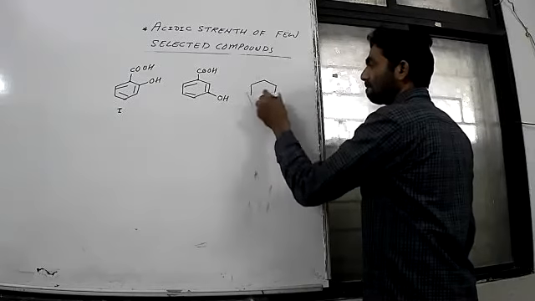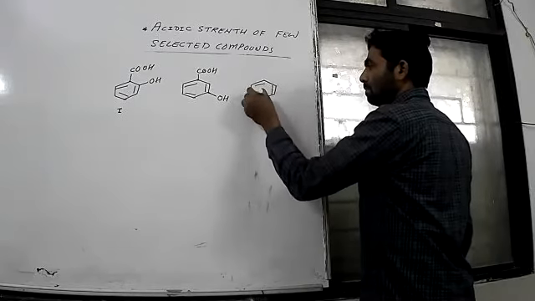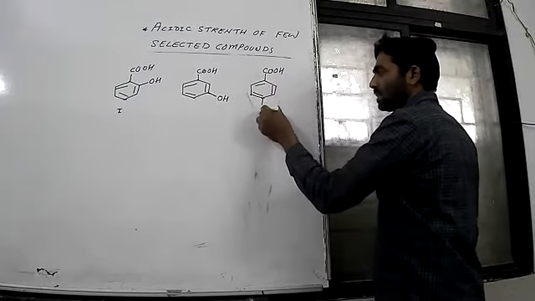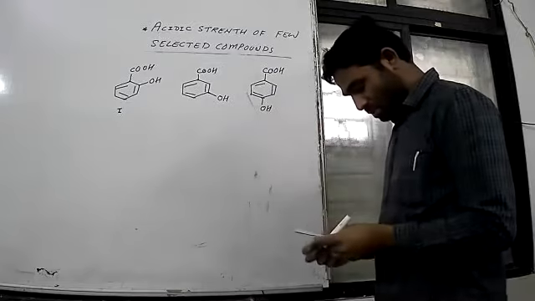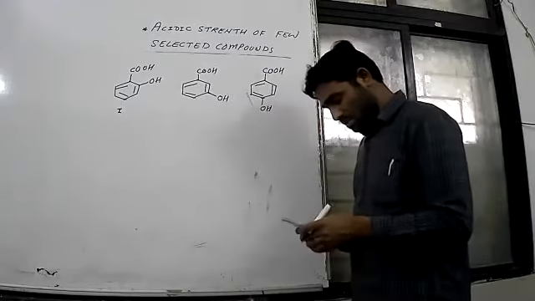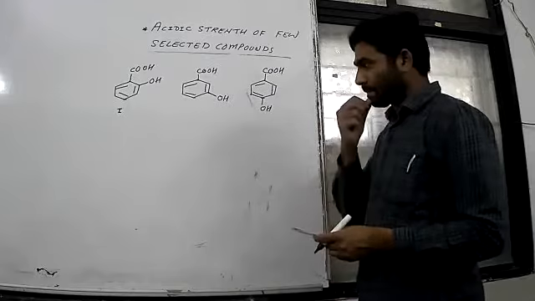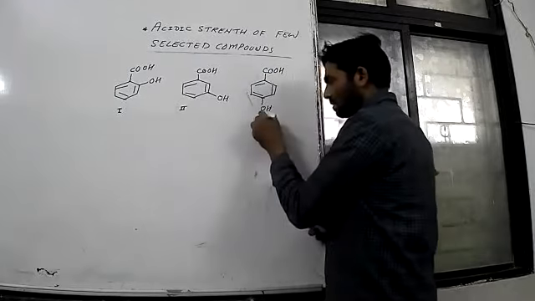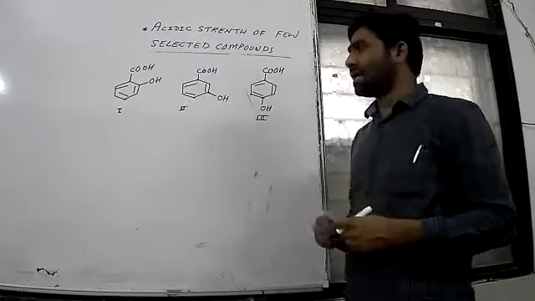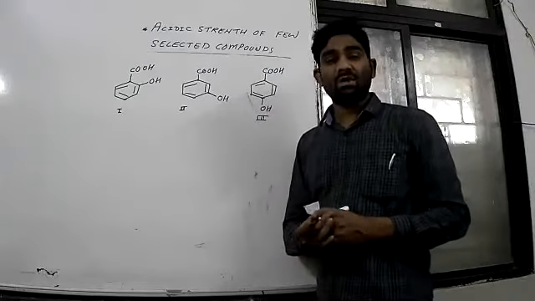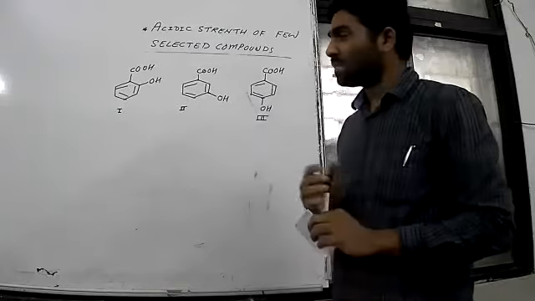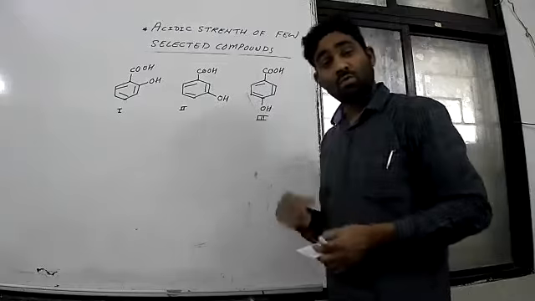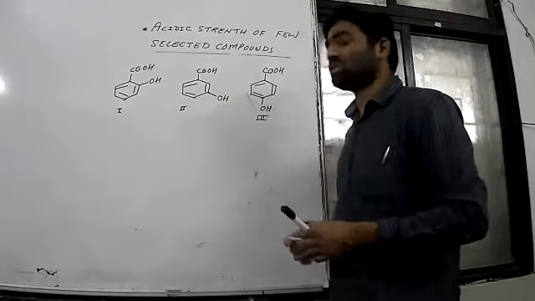Number three, and one more. Okay, now these three compounds are there, and the question is, which is more acidic? Explain the answer. So in such cases, we find ourselves somewhat confused. All groups are the same. COOH is common, the ring is common. What to do now? So there is a question again.